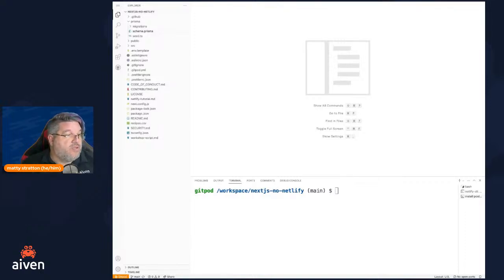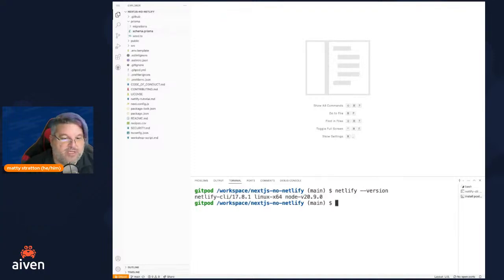Okay, cool. So we're already set up. Remember, we should already have the Netlify command line interface, Netlify CLI, installed. The way to confirm that it's installed and working is to run netlify --version. This checks that the Netlify CLI is installed and shows which version I have. Cool, Netlify CLI is installed, so we know we can do Netlify things.